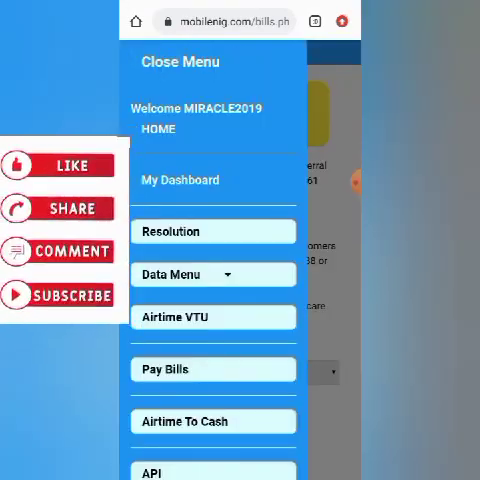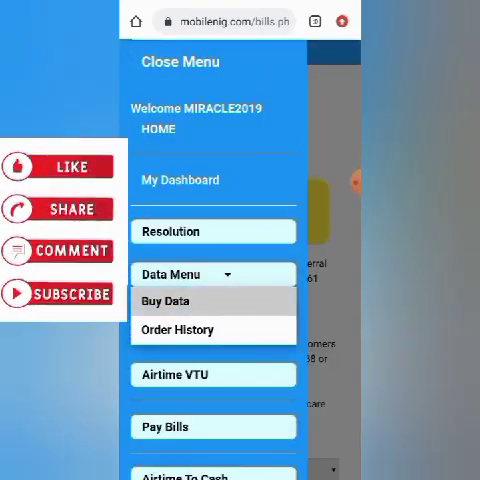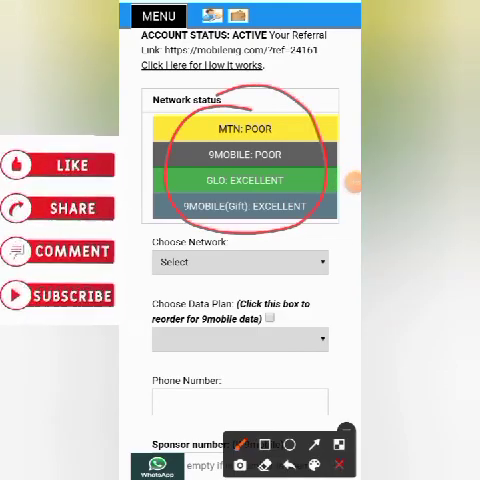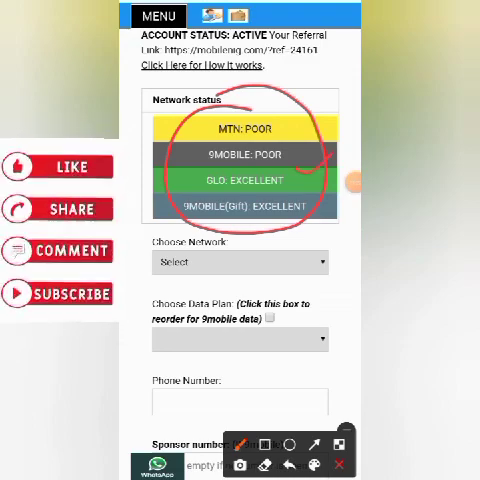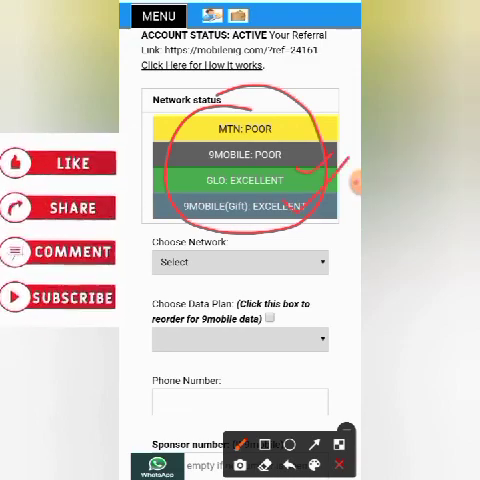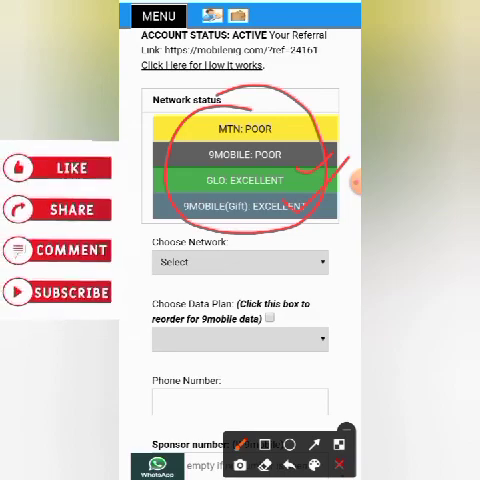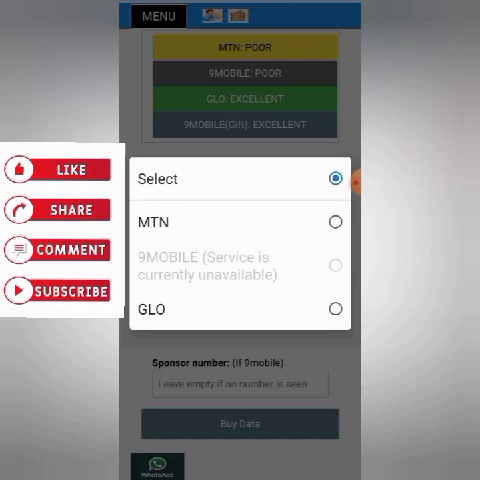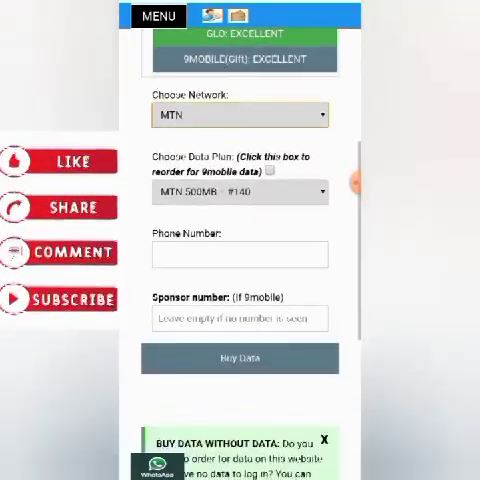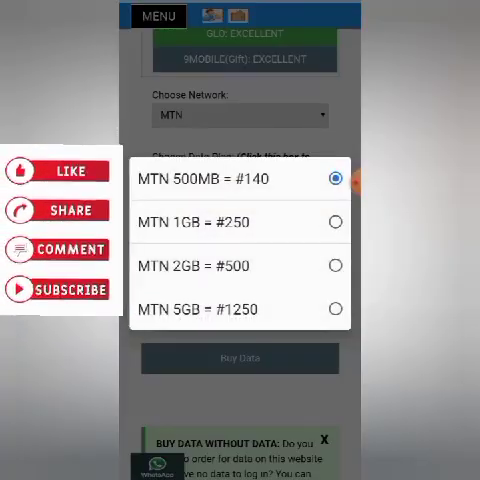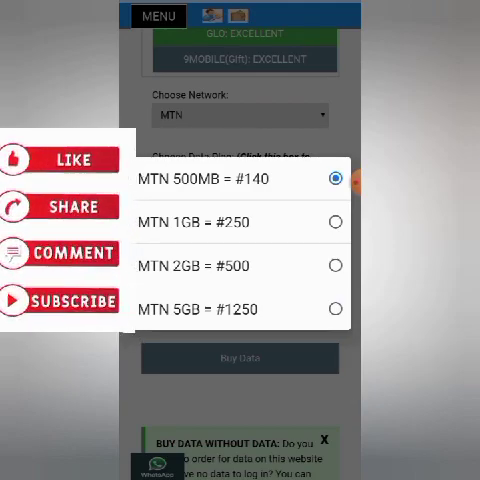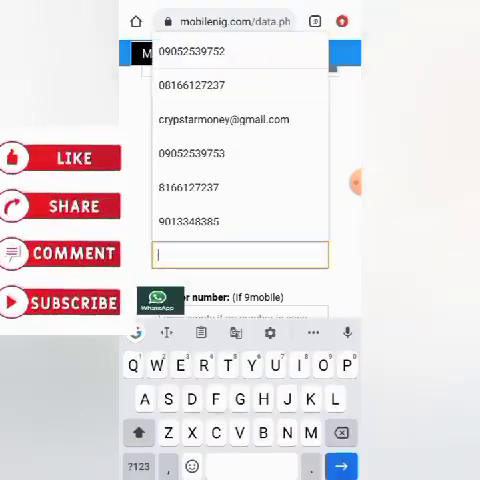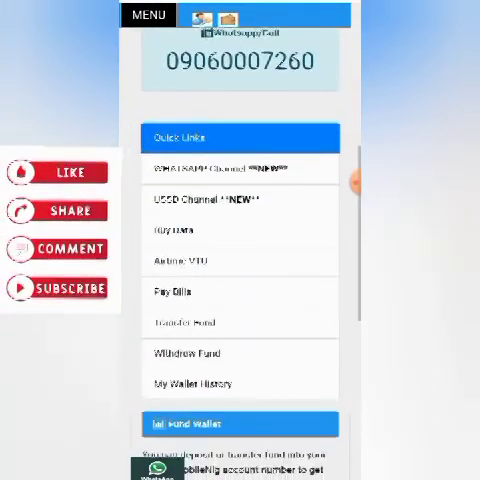And to start a data business, you can also click on data, click on buy data. Presently now, MTN network is poor, 9 Mobile is poor, Glo is excellent, 9 Mobile gift is excellent. So it doesn't mean it will not go, but they're just trying to tell you that the network is very poor. Now you choose your network here. If it's MTN, choose MTN. You choose the amount. The minimum amount you can do is 500 MB. They have 1 gig, they have 2 gig. If it is 500 MB, click on it, then put in your number and click on buy. So that is that on this platform.